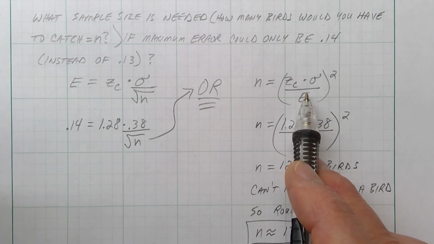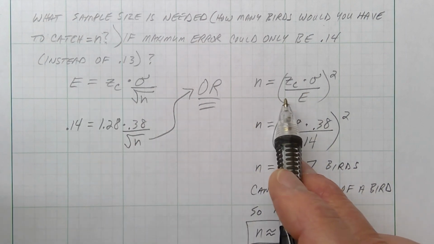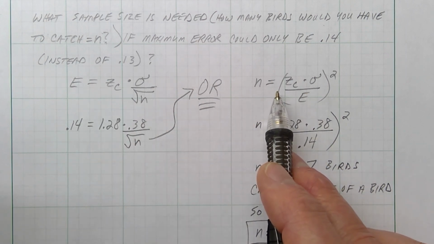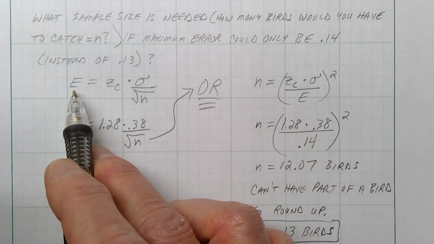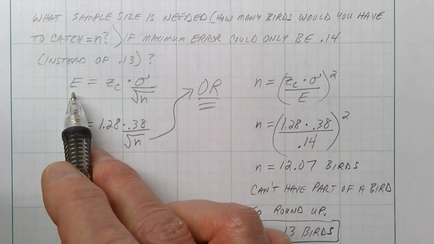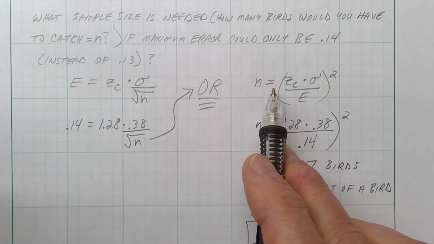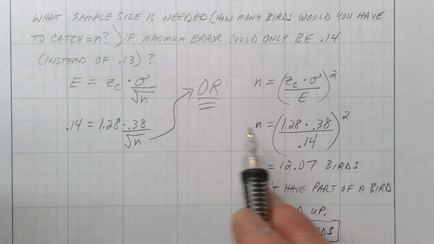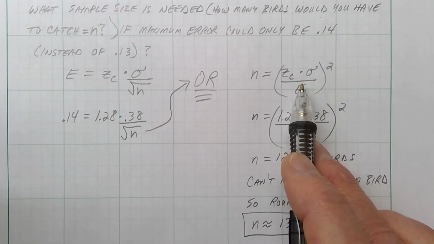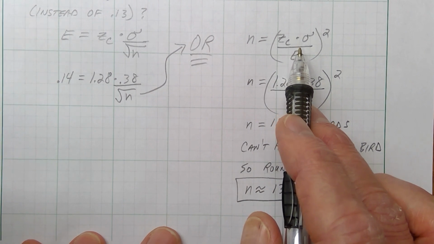If you like algebra, you can go ahead and solve this and figure out what n is, but it's actually easier if you just rearrange this formula first and get the n alone. And I've done that for you over here. So this equation and this equation are the exact same thing. It's just that over here the margin of error is all by itself, isolated, and over here the n is all by itself, isolated. Through the magic of algebra, we've gotten the n alone. So this is the same equation, and this is easier to use. How about we just use this one instead?